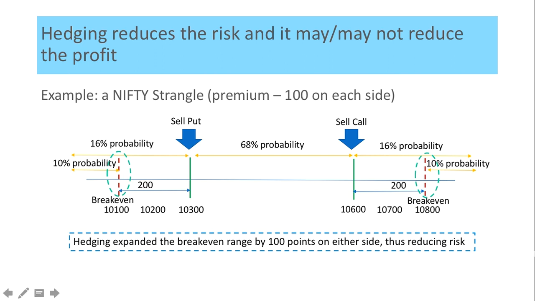So the takeaway on hedging: it's a very important concept. It helps us in managing the risk. It can even help us in converting some losing trades into winning trades, as we'll see in some of the later videos.